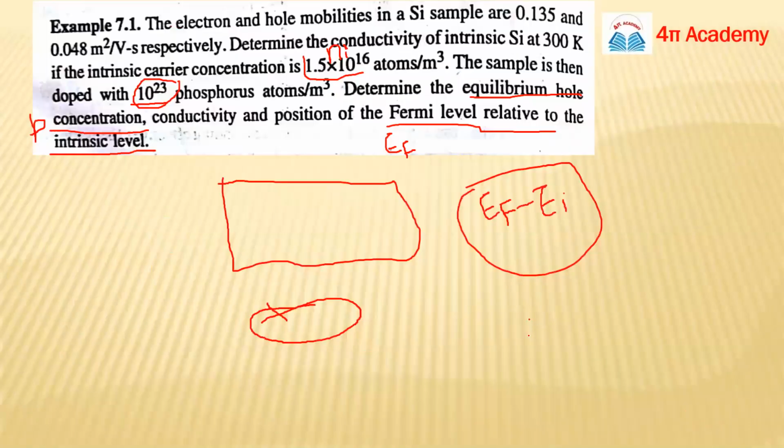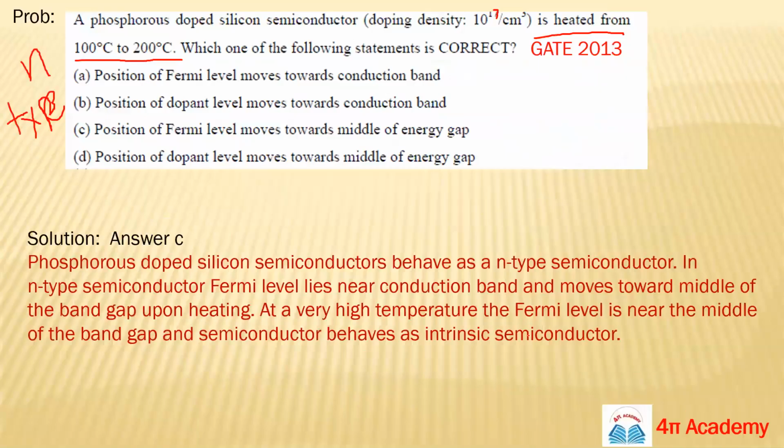So here you already have an n-type semiconductor. What will be the scenario? The Fermi level moves towards the middle of the energy gap, and they didn't mention here whether upward or downward. What will the scenario be like? It will move downward. Okay, downward. Yes, it will be moved downward.